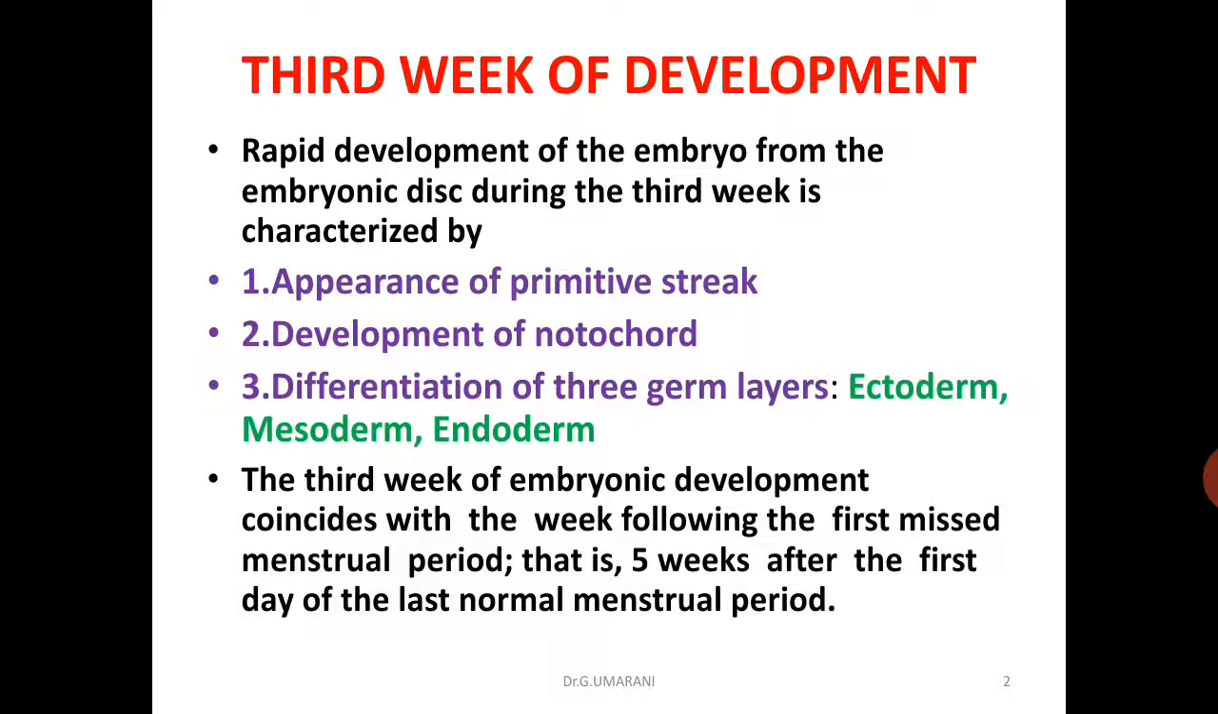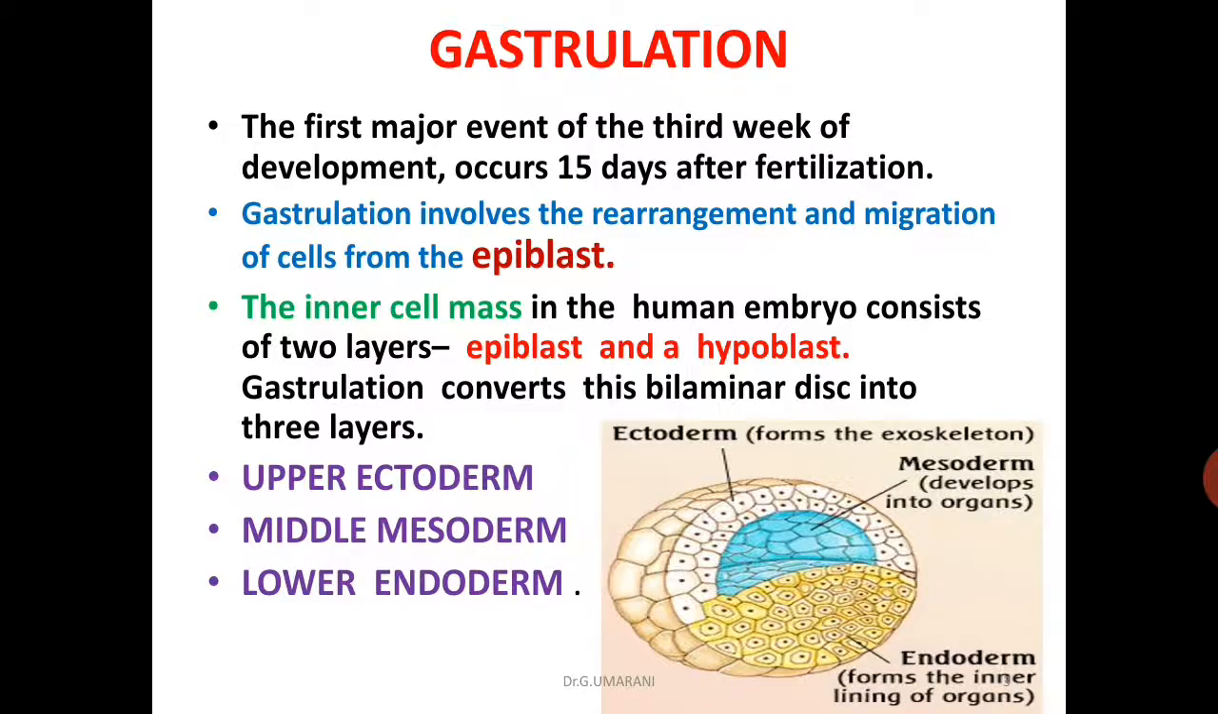The third week of embryonic development coincides with the week following the first missed menstrual period, that is 5 weeks after the first day of the last normal menstrual period. During this time, women can feel the missed periods. So the main event of the third week of development is gastrulation. Let's discuss gastrulation.